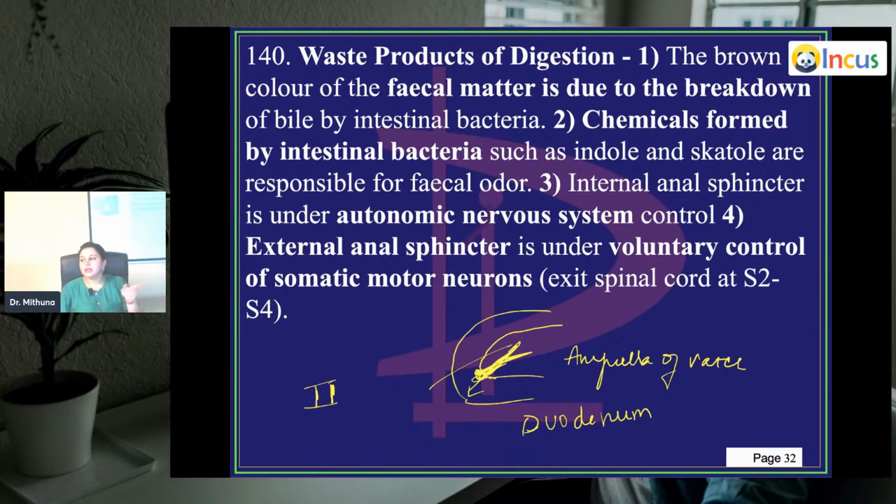Okay. So internal is under autonomic control. External is under somatic nerve control, which exits the spinal cord at S2 to S4. So if you have any kind of disc prolapse which causes pressure over this nerve exiting from the S2 to S4 level, it can lead to issues with defecation.